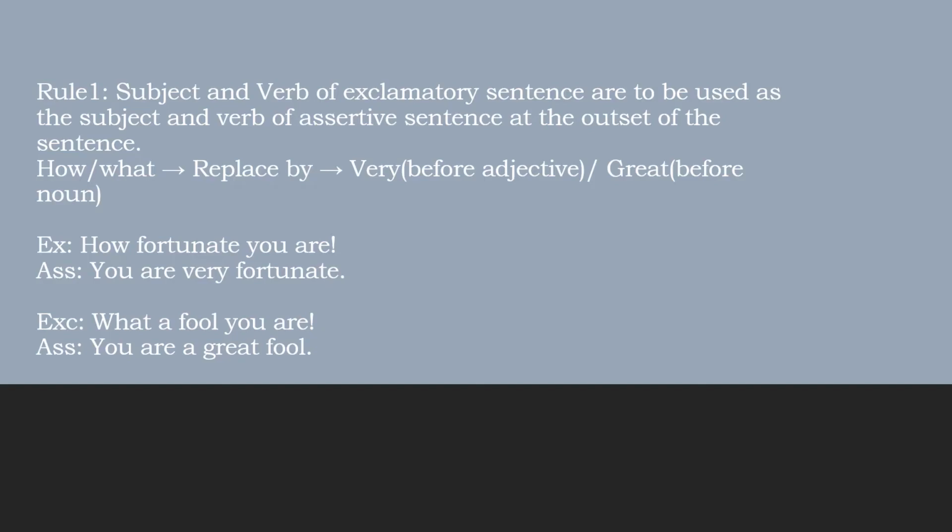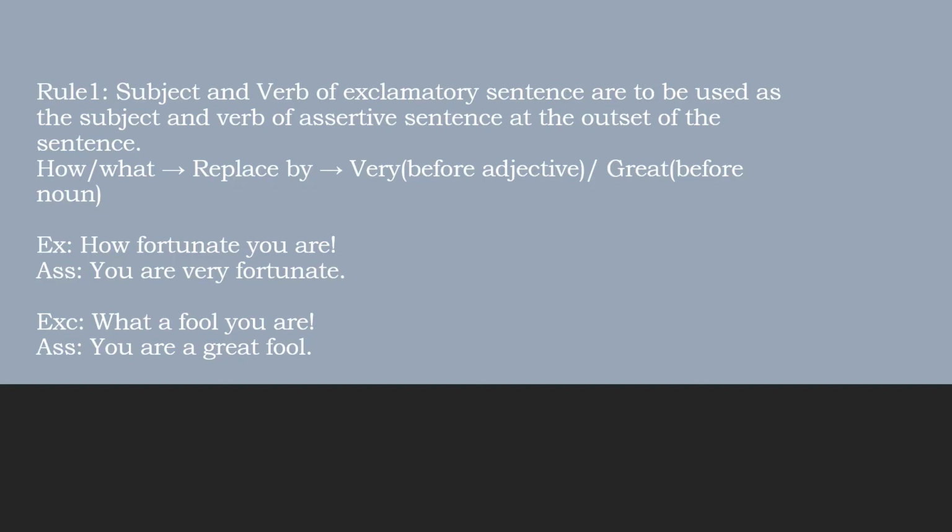So from exclamatory to assertive, just two things to remember in this rule 1: subject and verb will be at the very beginning, and what will be replaced by very and great.